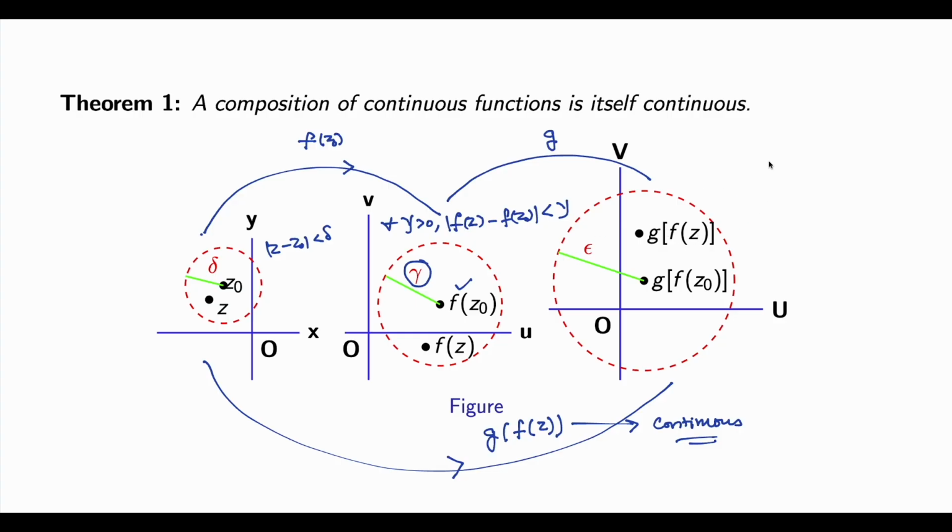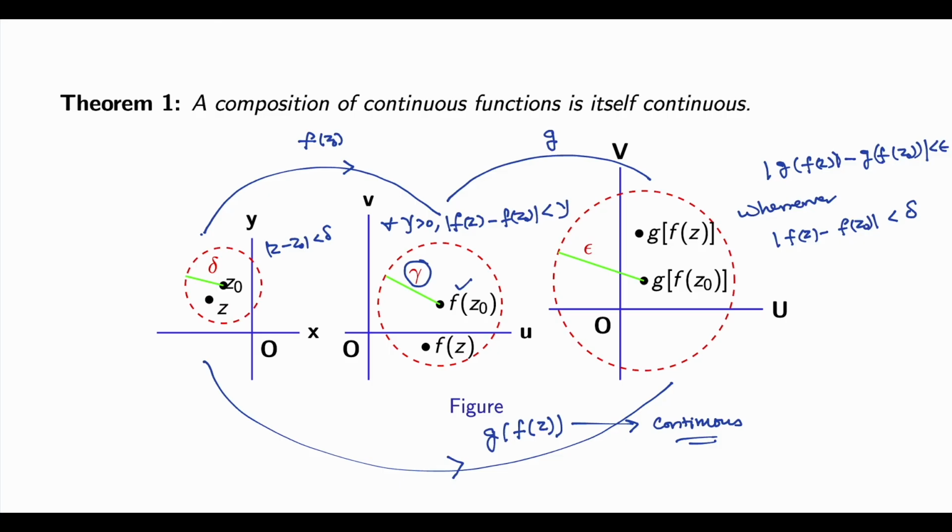Because the absolute value of g(f(z)) minus g(f(z0)) is less than epsilon whenever the same condition holds, whenever f(z) minus f(z0) is less than delta.